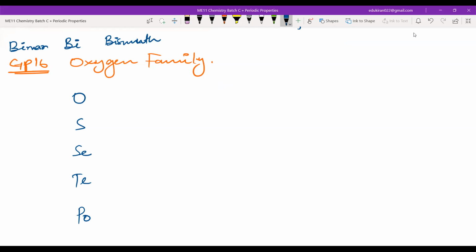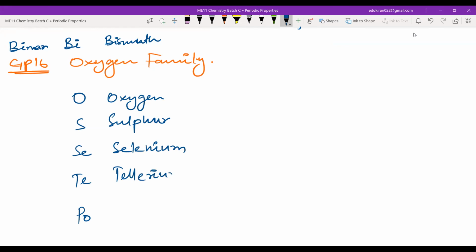This is oxygen, this is sulfur, this is selenium, this is tellurium, this is polonium.